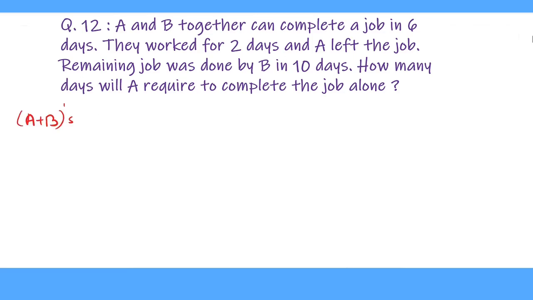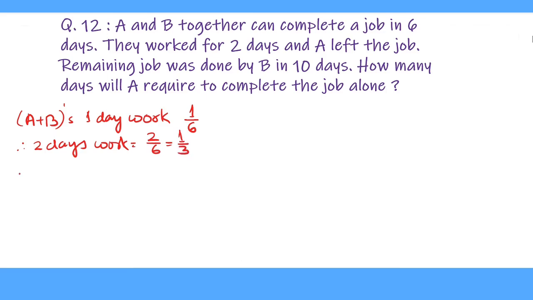A plus B's 1 day work: as they are completing the whole job in 6 days, 1 day work will be 1 upon 6. And they work together for 2 days. Therefore, 2 days work equals 2 upon 6, which is equal to 1 upon 3 of the work. Therefore, remaining work equals 1 minus 1 upon 3, equal to 2 upon 3 of the work.